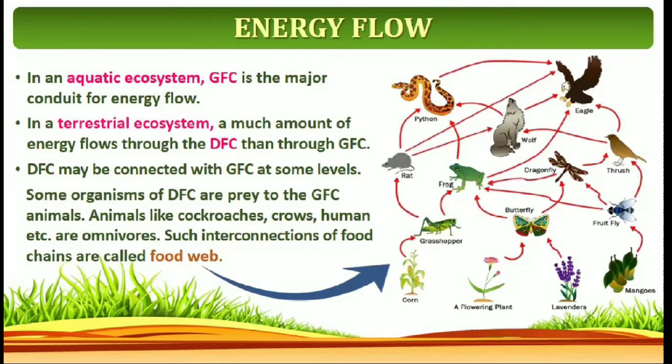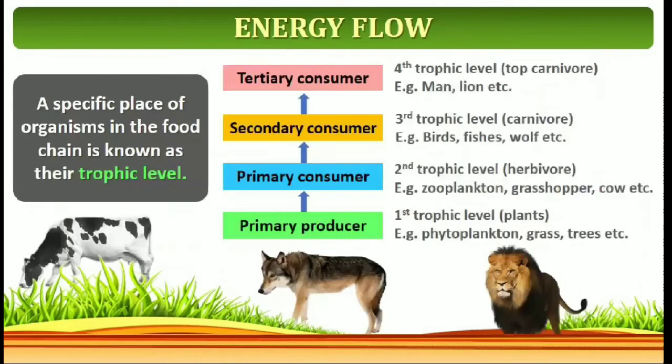So what is the difference between grazing food chain and detritus food chain? In an aquatic ecosystem, the grazing food chain is the major conduit for energy flow, but in a terrestrial ecosystem, the detritus food chain is the major conduit of energy flow. That point you try to understand.